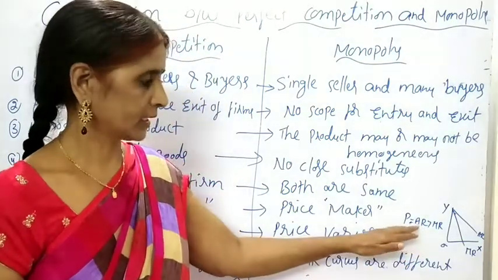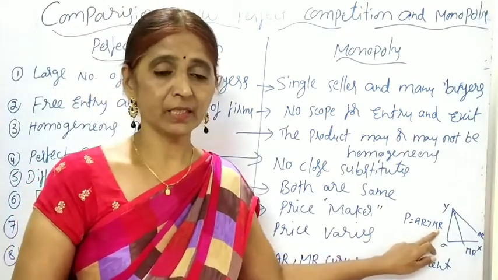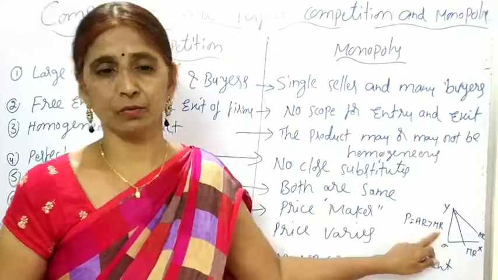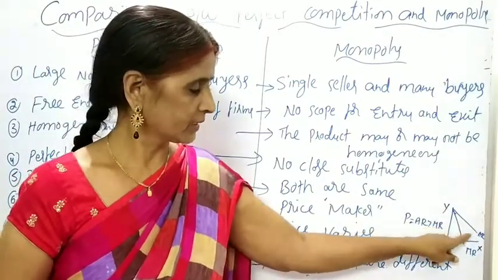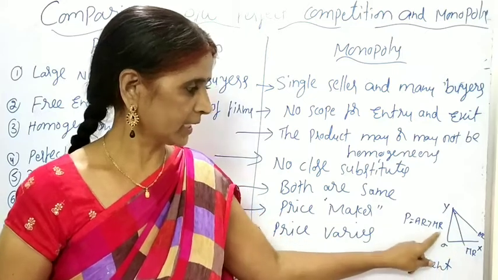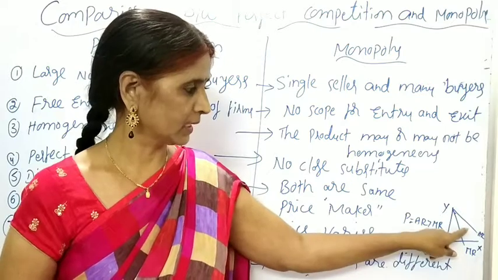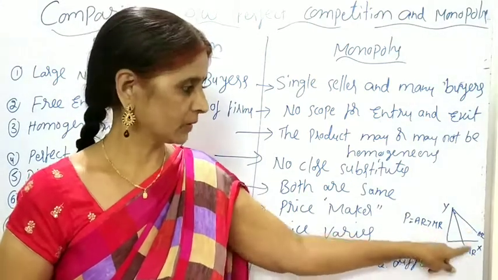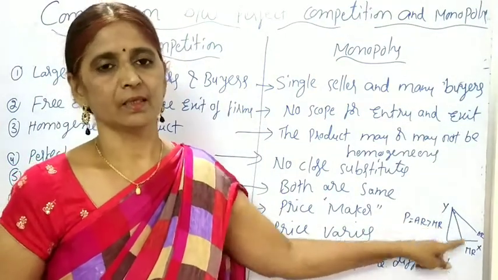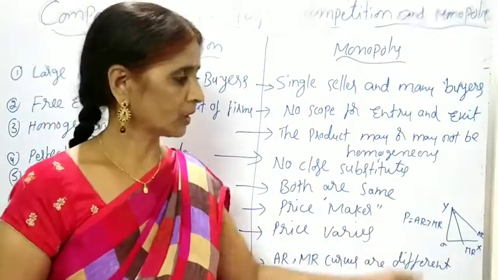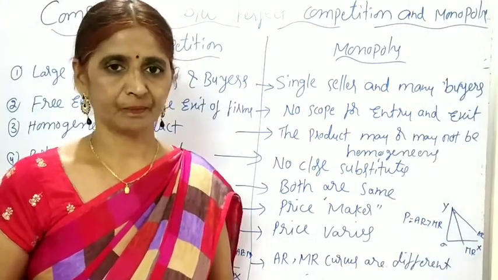And in this market, average revenue is greater than marginal revenue. By lowering the prices, whenever he sells more output, AR declines, and whenever AR is declining, MR declines more than AR. So always in the monopoly market, MR will be lower than AR. The MR curve lies below the AR curve. Hence AR is greater than MR in the monopoly market, and the two curves slope downwards from left to right.